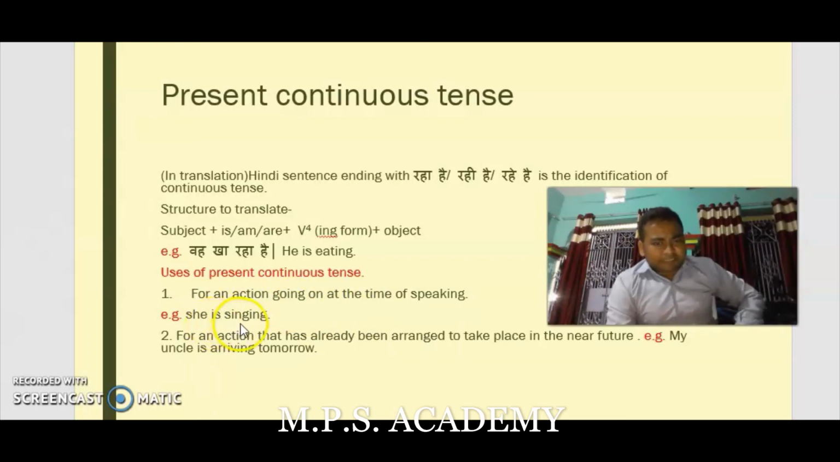For example, she is singing. It is also used for an action that has already been arranged to take place in the near future. For example, my uncle is arriving tomorrow. That is arranged. You may say that it is fixed that this will happen.